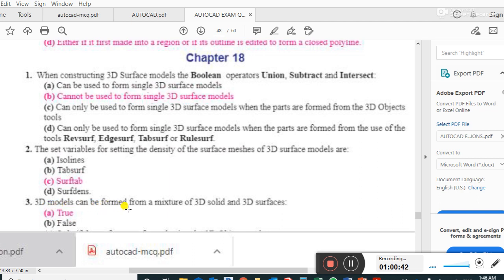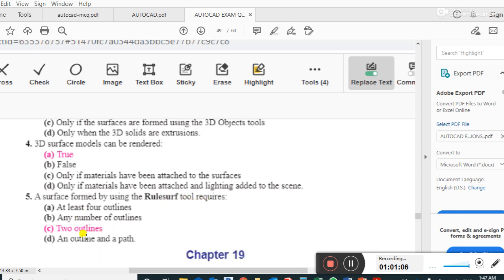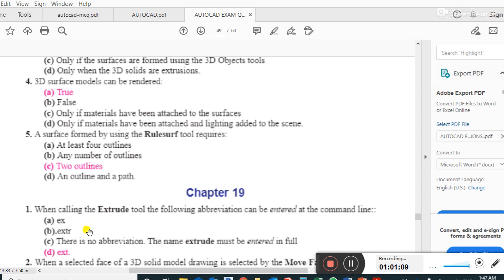A 3D model can be formed from a mixture of 3D solids and 3D surfaces. True. A 3D surface model can be rendered. Yes, true. A surface formed by using the rule surf tool requires two outlines.